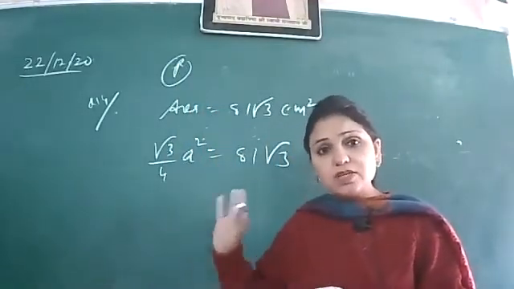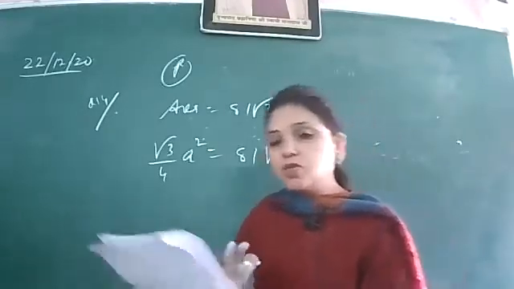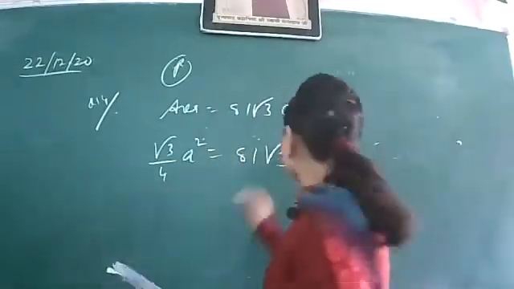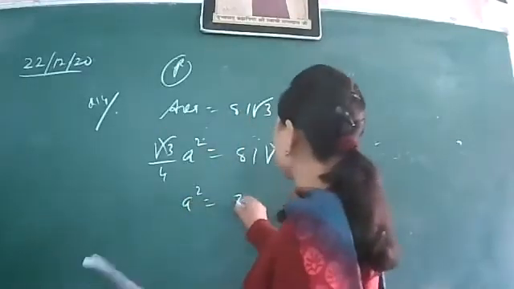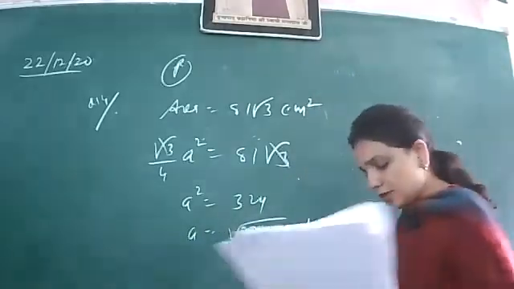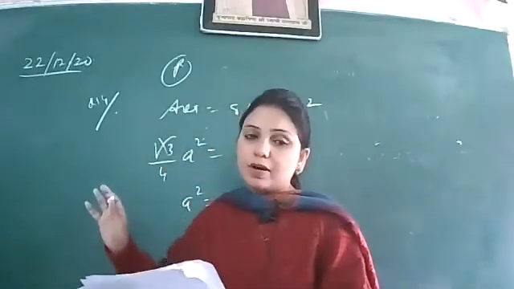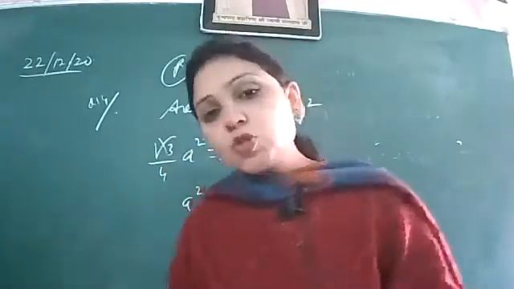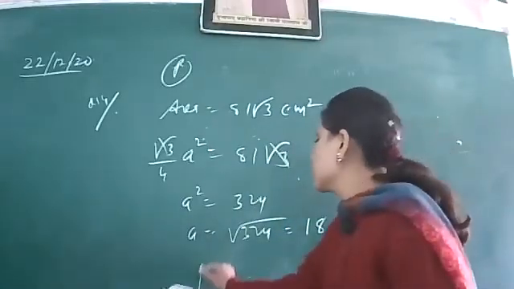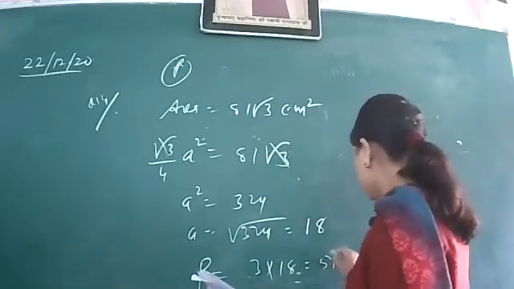This is a 2 marks question. If it is said to derive the formula and then go for that, that is a different thing. But it is not like that in a 2 marks question. So you just put the formula directly, these get cancelled. So a squared is 324. A is the square root of 324, which comes out to be 18. And some very intelligent students are leaving out the perimeter part. They didn't read the perimeter part at all. So at last you need to find the perimeter as well, as it was asked. So perimeter is 3 times the side, that is it, 54.